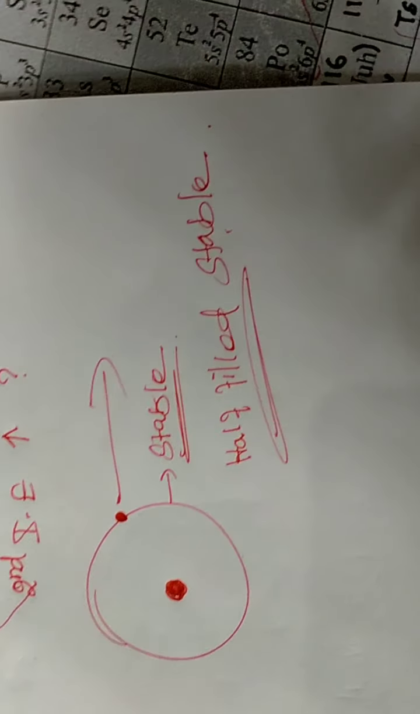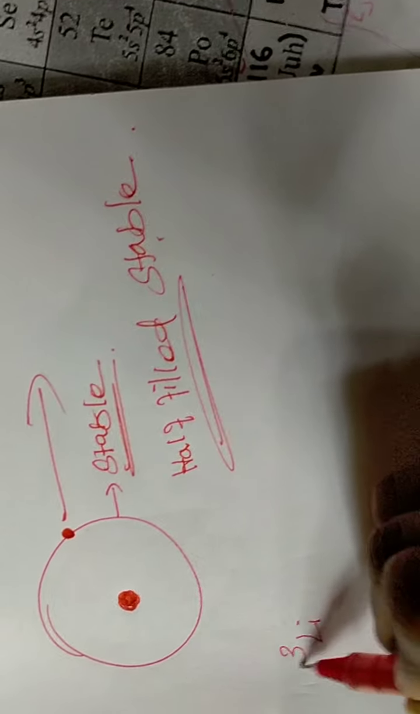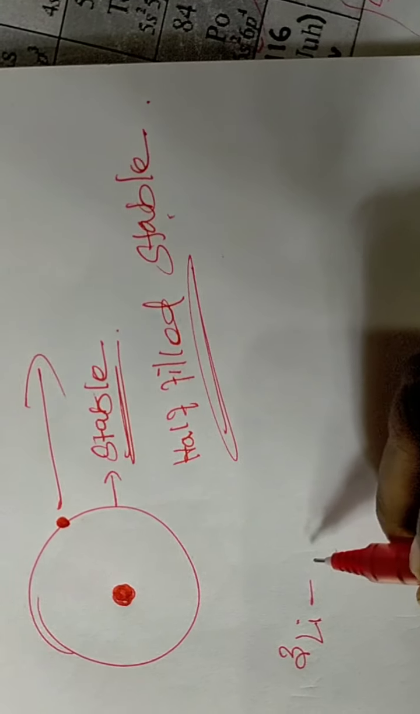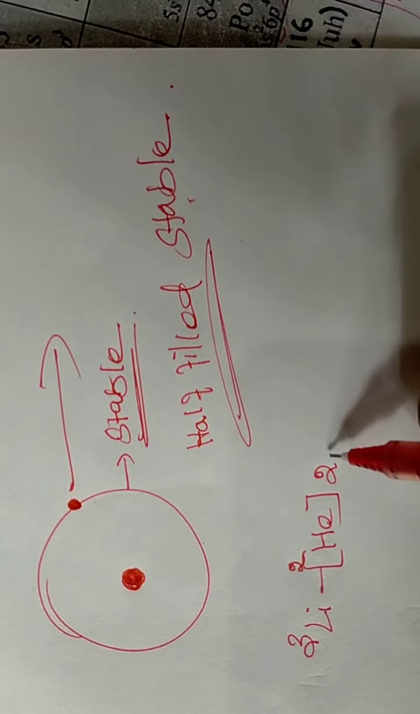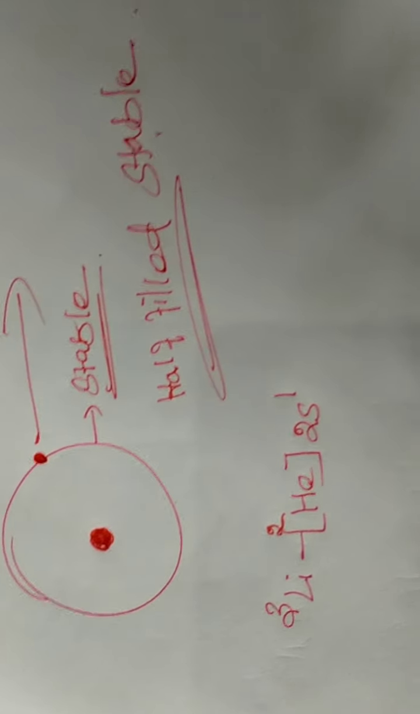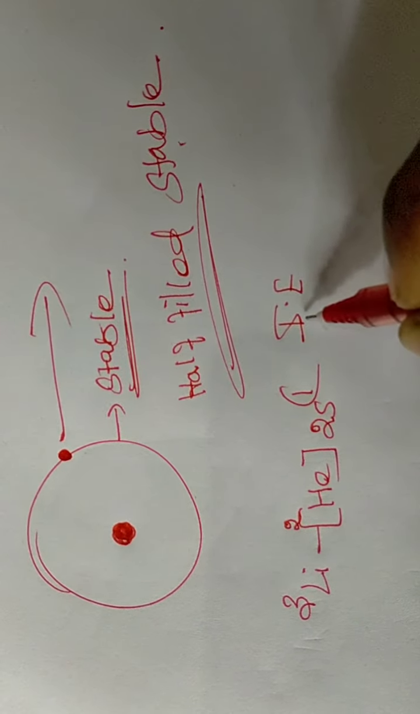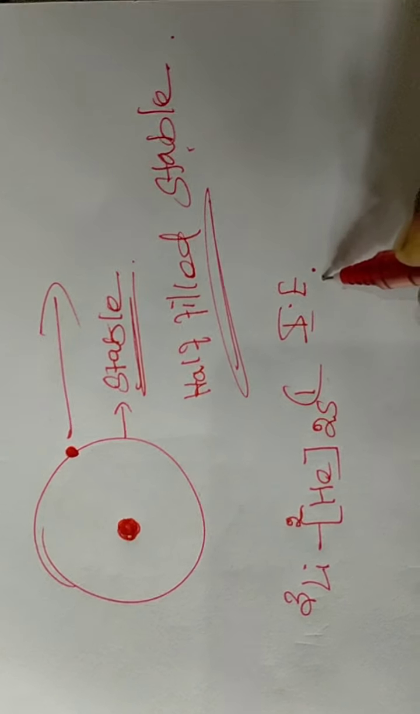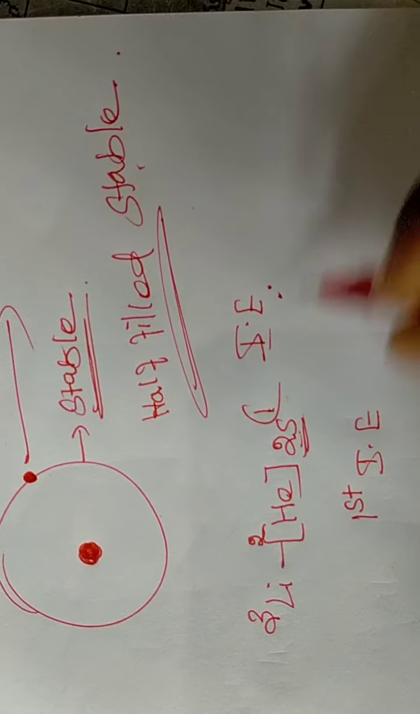to the stability of electrons in the ionization enthalpy of the alkali metals. You can see lithium, atomic number 3. So what is the electronic configuration? Helium 2s1. This is the electronic configuration of lithium. So we removed one electron by applying one ionization enthalpy. This is called the first ionization enthalpy. In the first ionization enthalpy, we removed one electron from the 2s orbital.